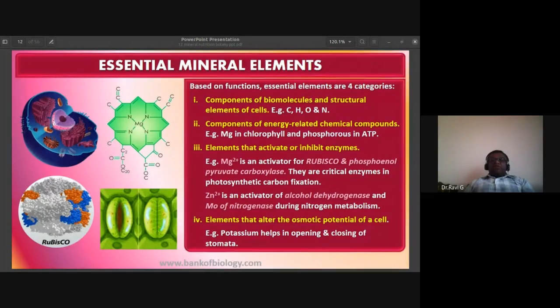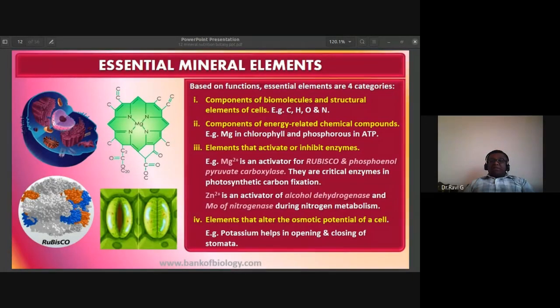The second is the components of energy related chemical compounds like ATP, adenosine triphosphate. Example, the magnesium in chlorophyll and phosphorus in ATP. So these compounds are made up of these essential elements.